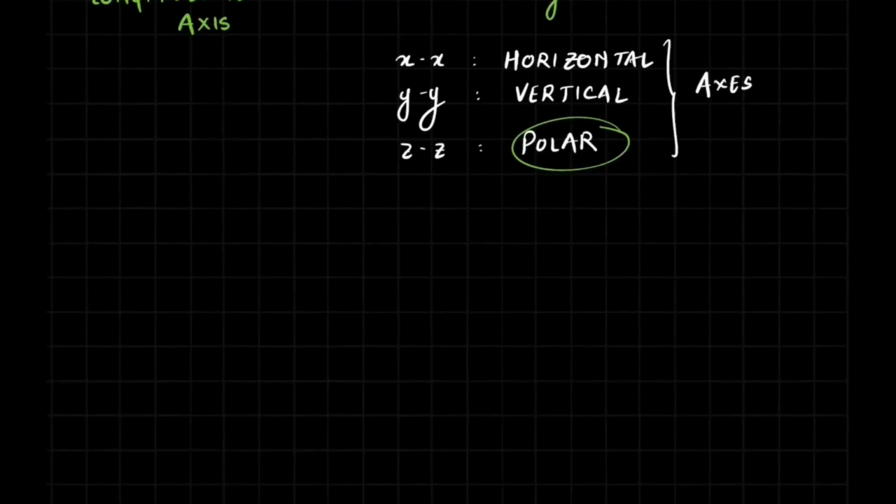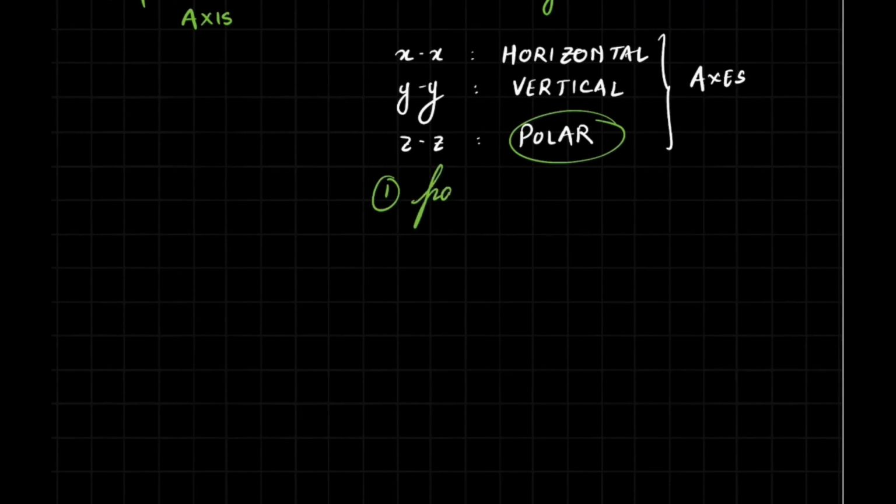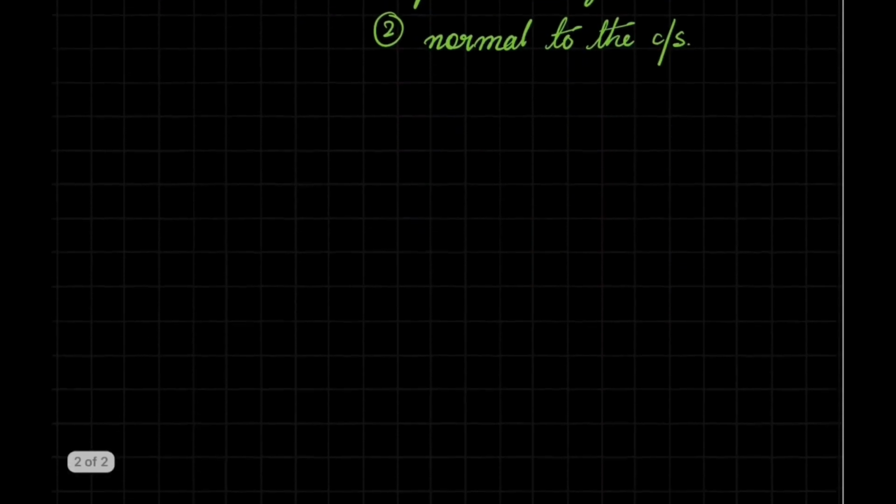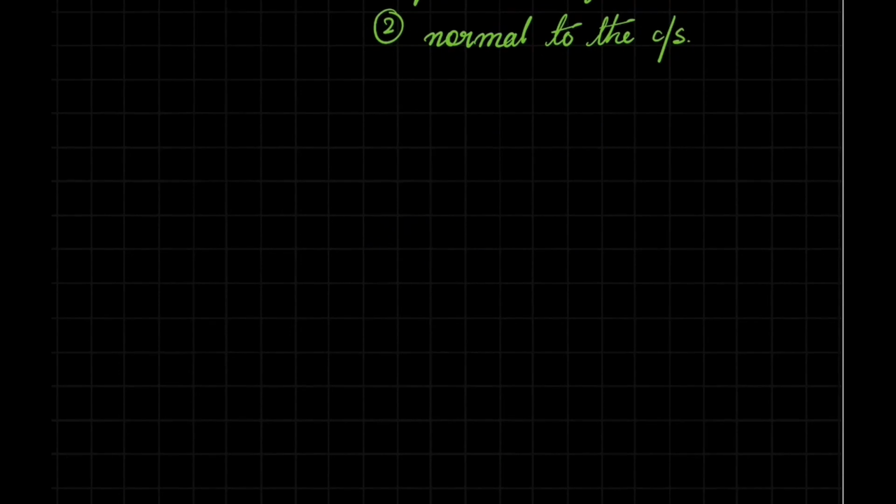The X, Y, and Z can interchange, but you must remember that the polar axis always satisfies two conditions. First, it passes through the centroid, and second, it is always normal to the cross section of the lamina.